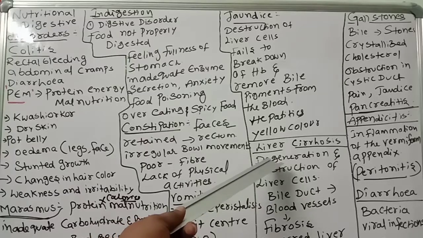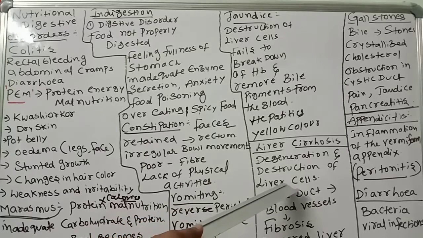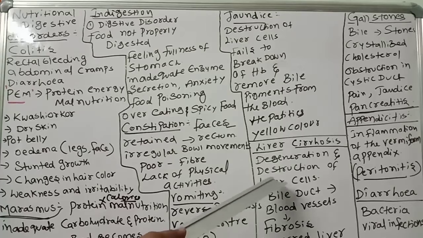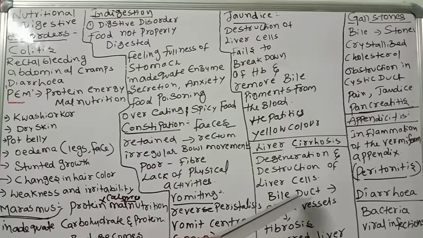Liver cirrhosis: degeneration and destruction of liver cells. Alcohol addicted people will suffer with this kind of problem. What will happen? The bile duct and blood vessels altogether form fibrosis. The scarred liver, infection and poison, these all are very dangerous problems and cause liver cirrhosis, alcoholism.